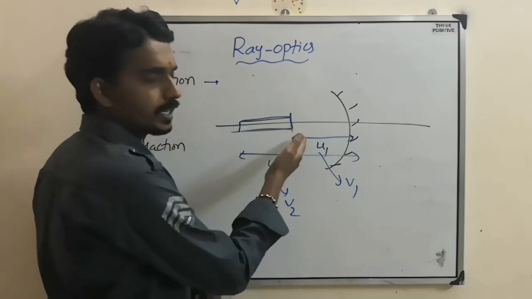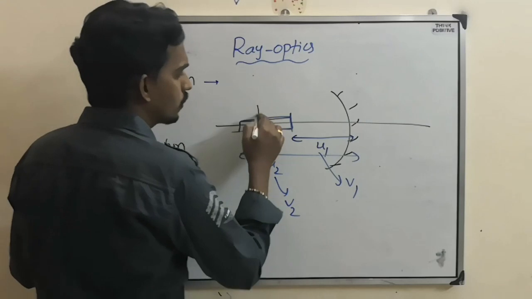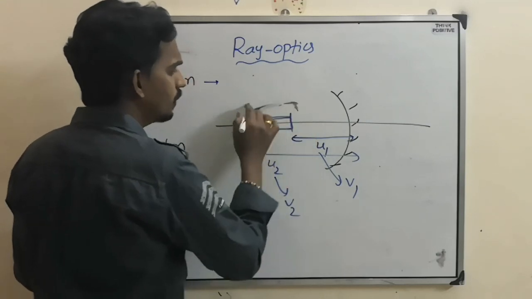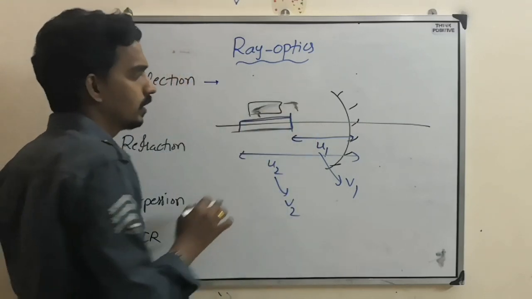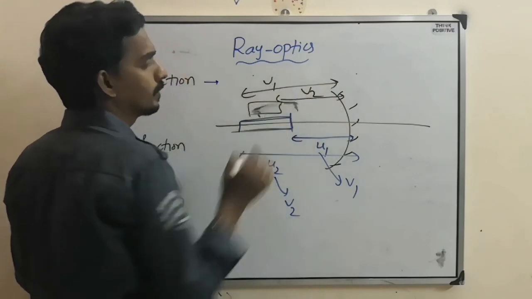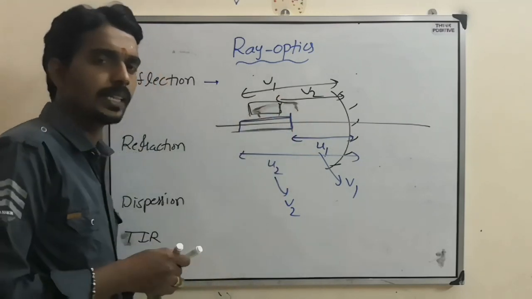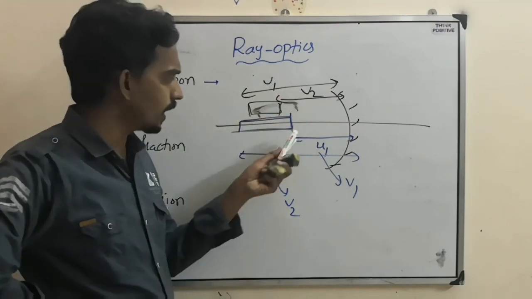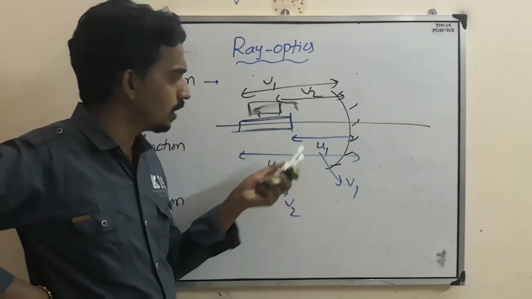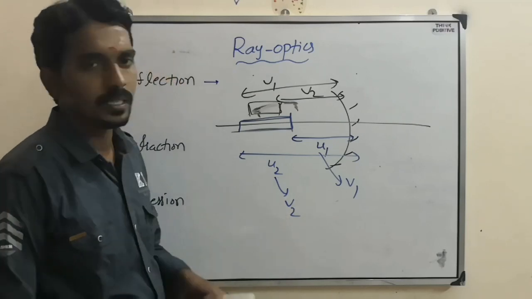Obviously, for the closer object the image is far, and for the far object the image is closer. So somewhere you will get it like this, somewhere, we don't know. But this will become V2, this will become V1. So V1 minus V2, what you will get? The length of the image. So you take both ends as two objects, U1, U2, find the corresponding V1, V2, and then subtract.